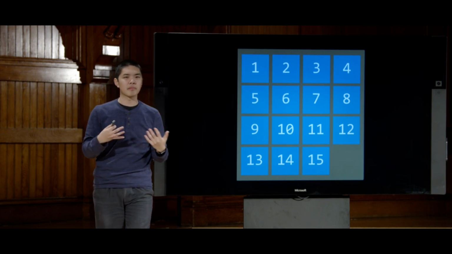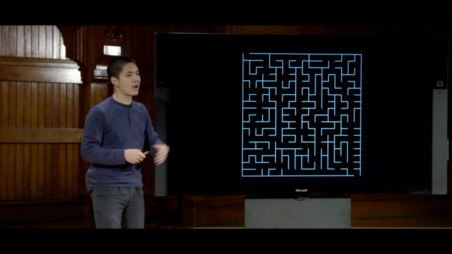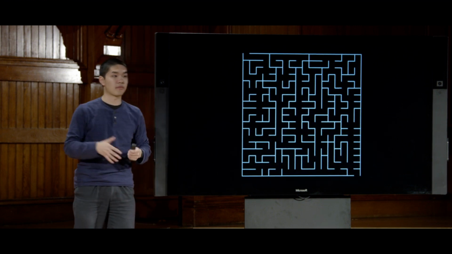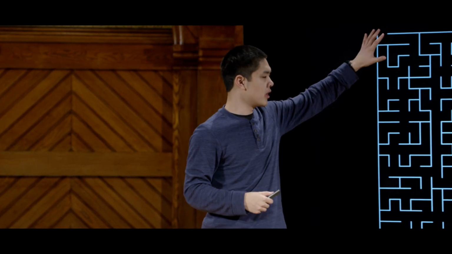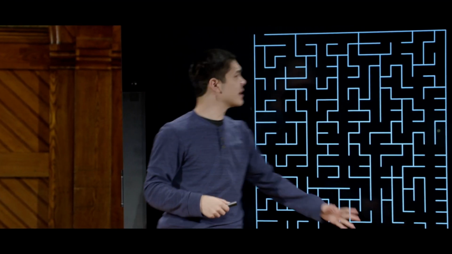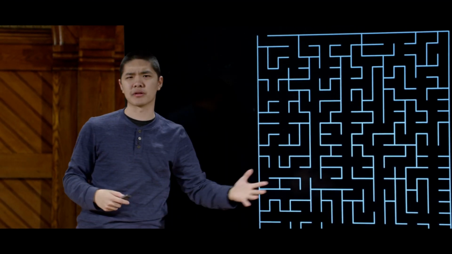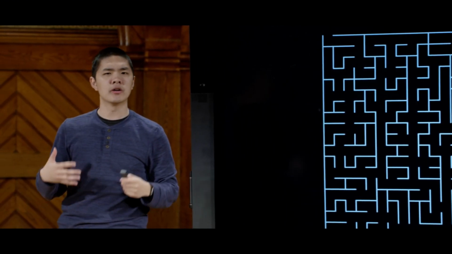But there are similar problems that you can frame in other ways. Trying to find your way through a maze, for example, is another example of a search problem. You begin in one place, you have some goal of where you're trying to get to, and you need to figure out the correct sequence of actions that will take you from that initial state to the goal.